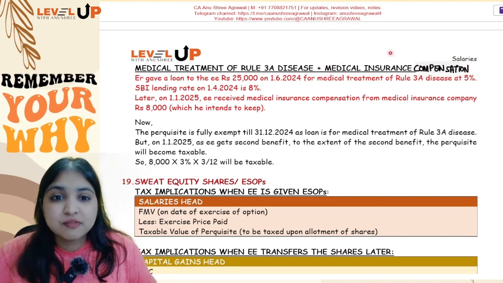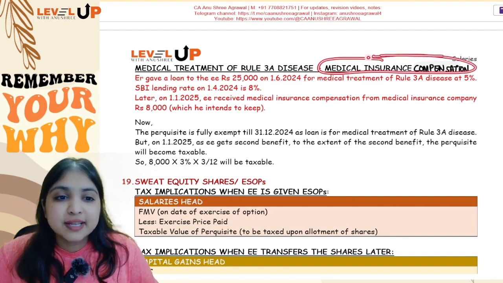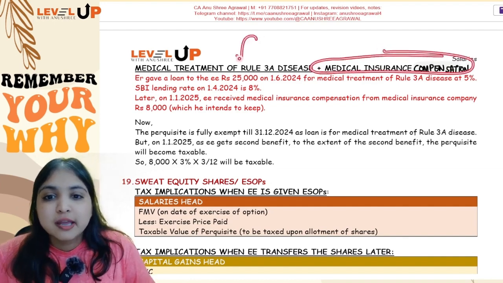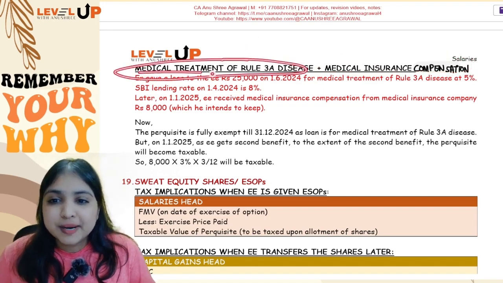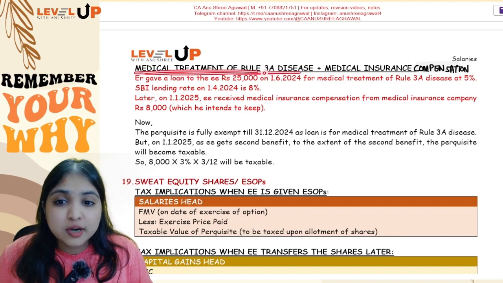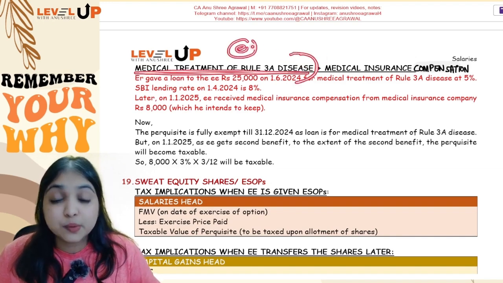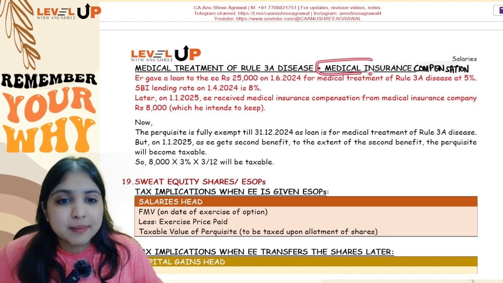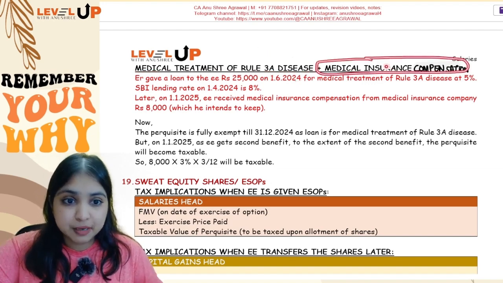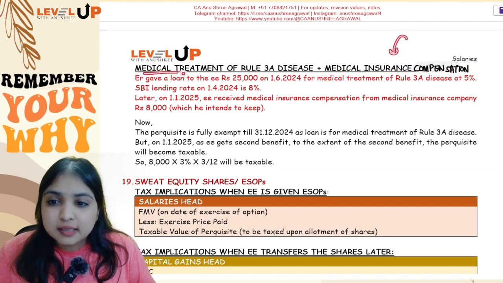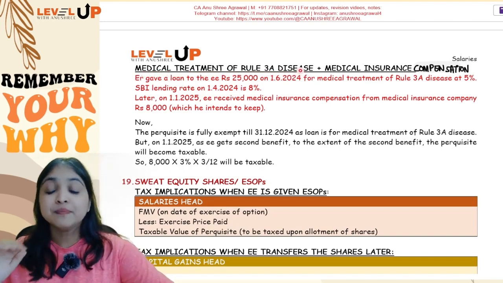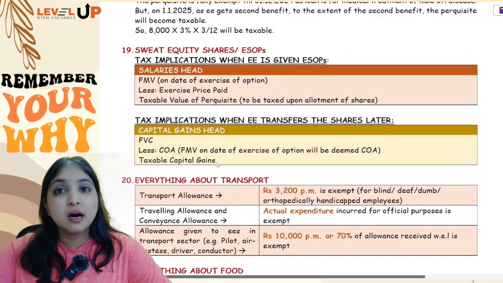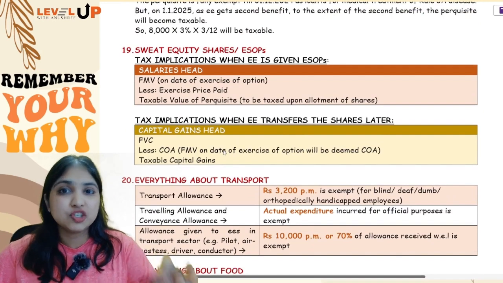So in such a case, once he gets the second benefit, once he gets medical insurance compensation, he will lose the exemption over here. It will become a taxable perquisite. Understanding? So if the loan is for medical treatment of a Rule 3A disease, and I stop over here, it is going to be an exempt perquisite. But if he is also going to get medical insurance compensation, then it is a second benefit. So once he gets a second benefit, this exemption which we gave over here, he will not have anymore. Okay, so this was about your discussion regarding interest-free loan and loan at concessional rate of interest.